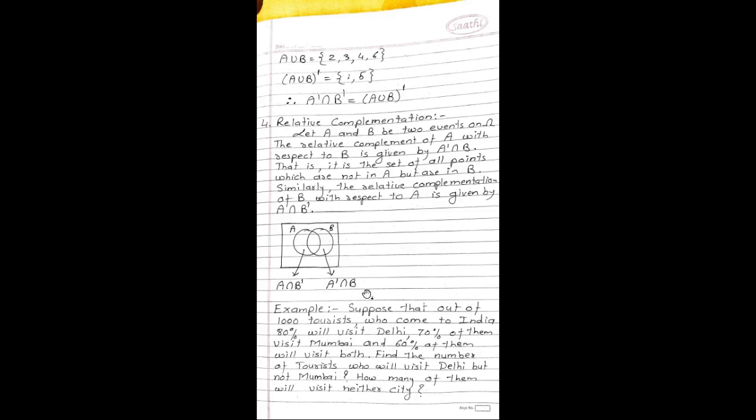See the example. Suppose that out of 1000 tourists who come to India, 80% will visit Delhi, 70% of them will visit Mumbai, and 60% of them will visit both. Find the number of tourists who will visit Delhi but not Mumbai. How many of them will visit neither city?